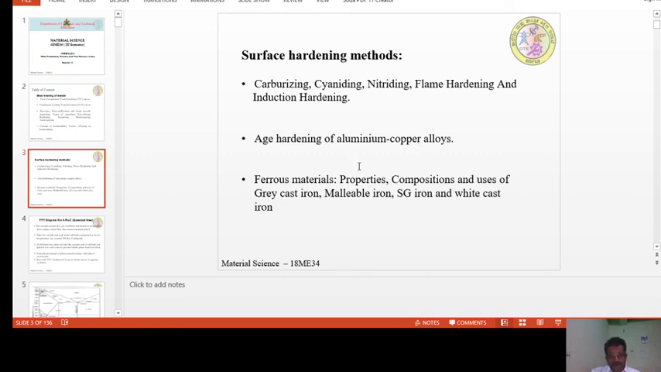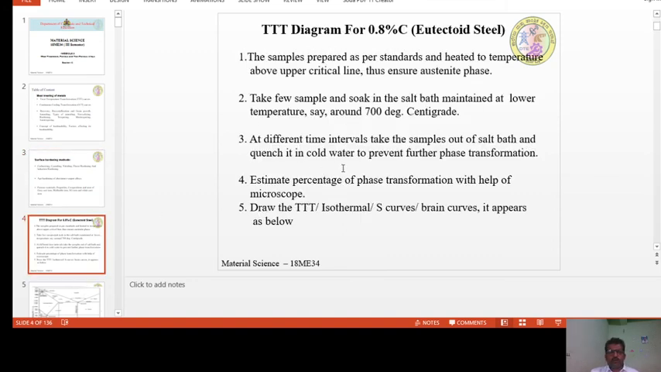And at the fag end of this module, we have ferrous materials, especially the iron-carbon cast irons. We are going to study the properties, composition, and uses of the various cast irons, that is gray cast iron, malleable cast iron, SG spheroidal graphite cast iron, and then white cast iron. So this is the content of Module 3. Let us move on to the first topic of this module, that is TTT diagrams for 0.8 percent